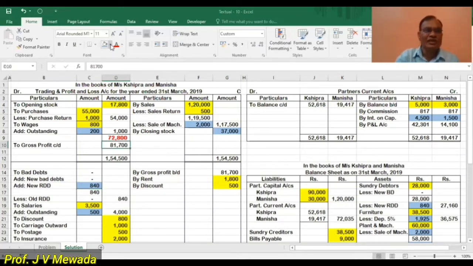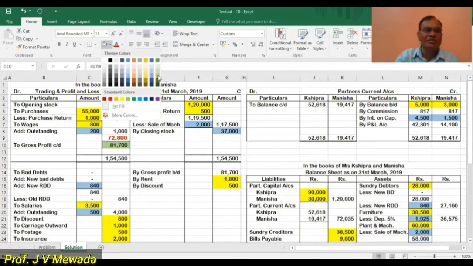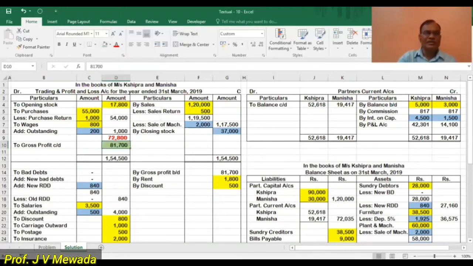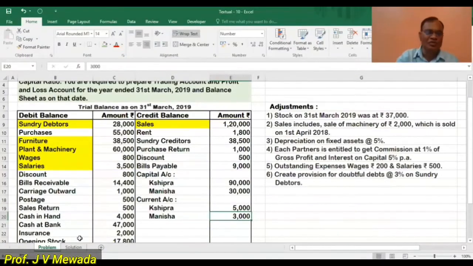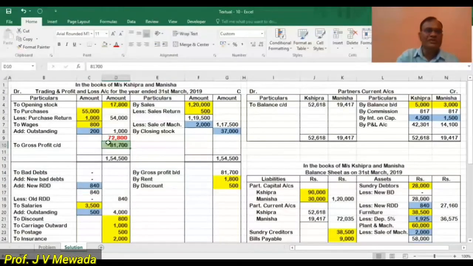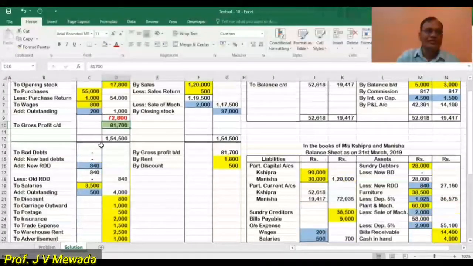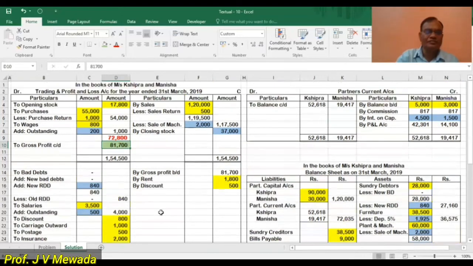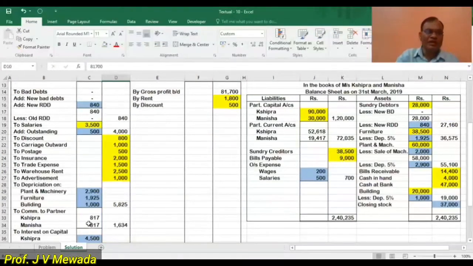So now 81,700 is the gross profit on the debit side. That gross profit is brought down here. And now what are we supposed to calculate? 1% commission on gross profit. So 1% of 72,800 is 728. Sorry, 1% of 81,700, that is 817, to both the partners.